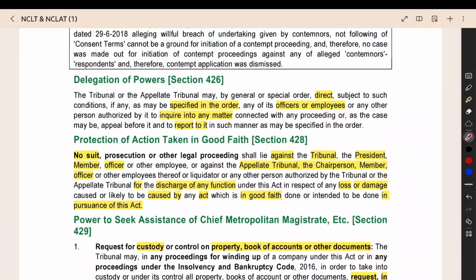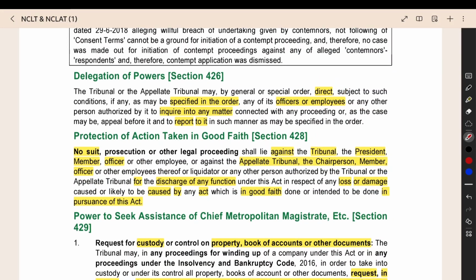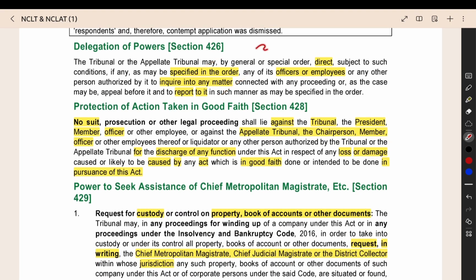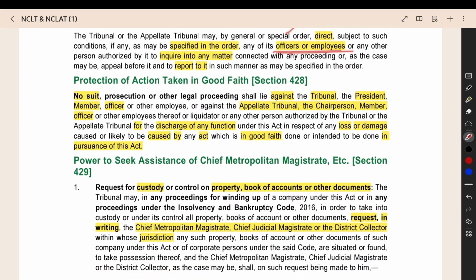Then the tribunal and appellate tribunal can direct some persons, some officers, employees, and delegate some work to them. They can apportion some work to them and ask them to do an inquiry and report to the tribunal directly. They can appoint some officers to do the work of the tribunal. Then, for the officers, employees, tribunal president, chairperson, if they are doing something in good faith to carry out the purpose of the act, and because of that you suffered some loss, you cannot file a case against the president, chairperson, and others saying they caused me loss. No proceeding can be done against these people for doing their work in good faith.